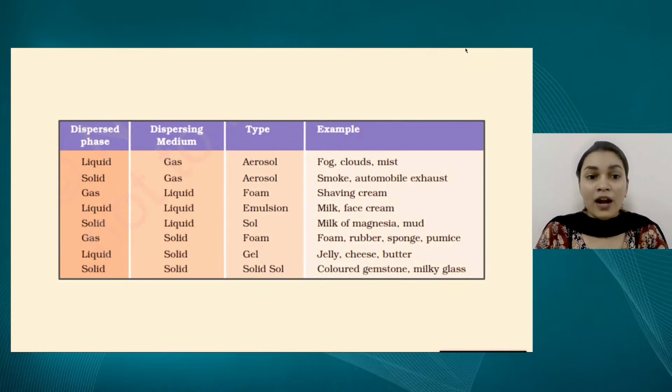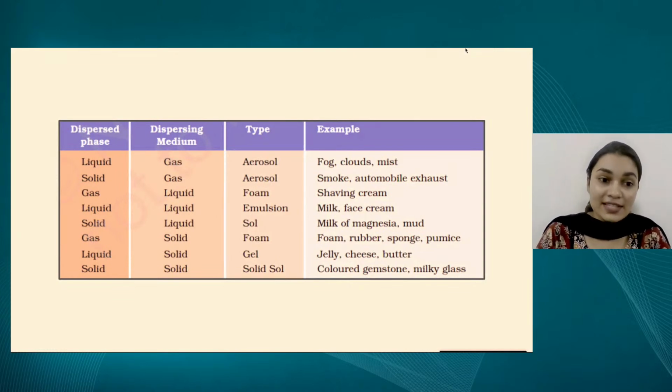When both of them are in liquid state, it is called as an emulsion. The most common example is milk. Face creams, moisturizers, they are all emulsions. When the dispersed phase is a solid and the medium is a liquid, it is called as a sol. Example is milk of magnesia, mud. As I mentioned before, milk of magnesia is actually magnesium hydroxide. So these are solid particles which are dispersed in a liquid medium.